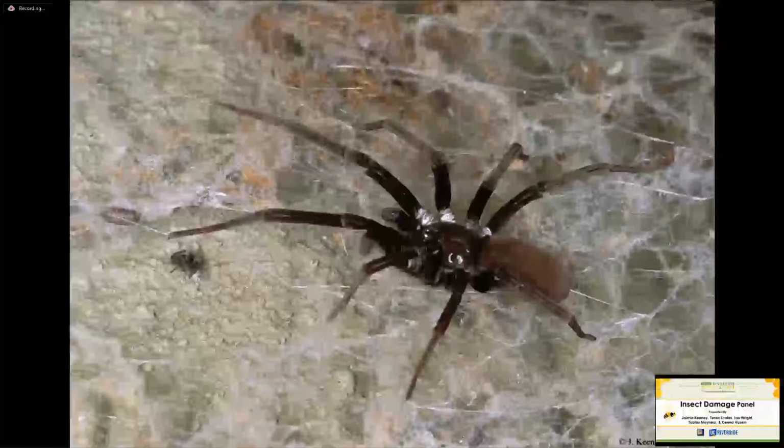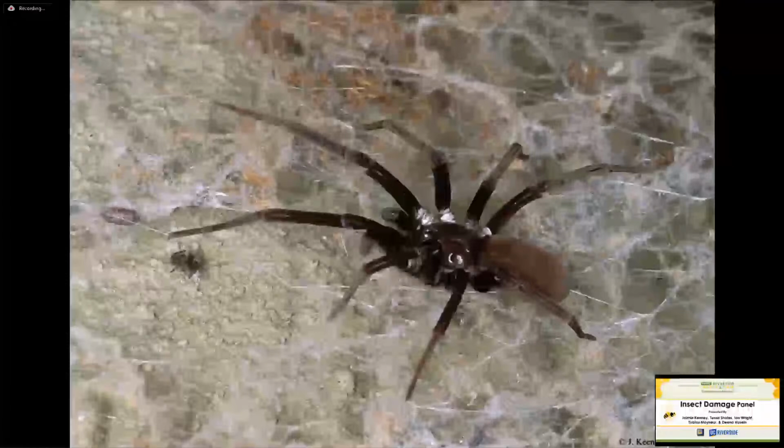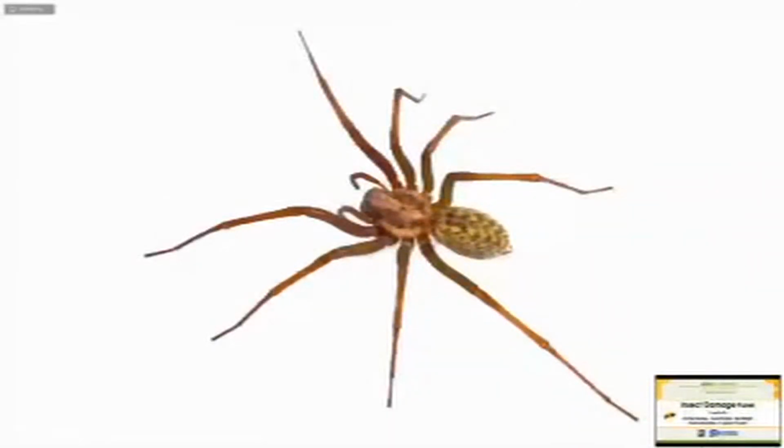These are all in everybody's homes here, and they have venom to subdue their prey. It could be misconstrued with a hobo spider, another venomous but not lethal spider.